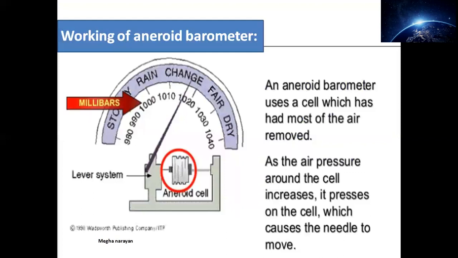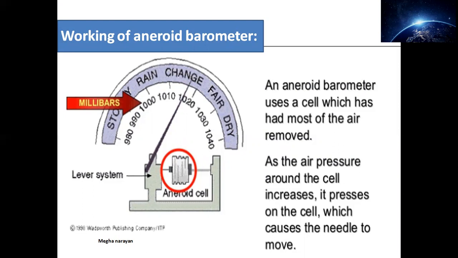Coming to the working of the aneroid barometer, you need to understand that the aneroid barometer uses a cell, not batteries. It uses simply a cell which has most of the air removed. If you look at the diagram, I have tried to depict this with the help of this red circle. Inside it you can see a cell. This cell is responsible for removing all the air that is inside this aneroid barometer.